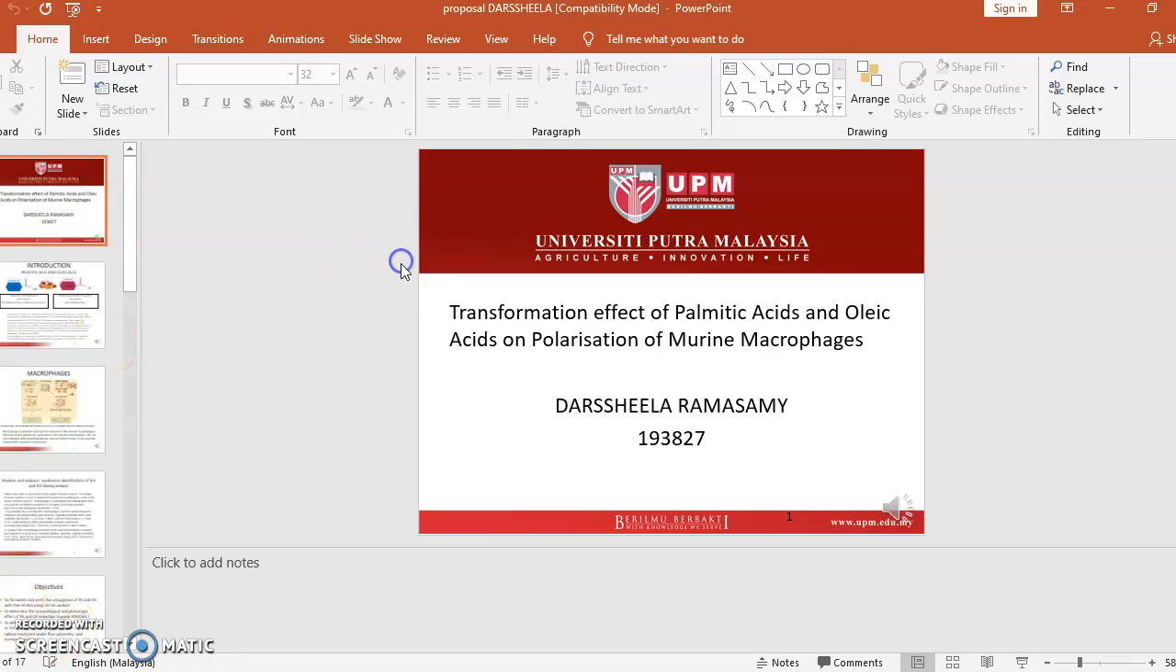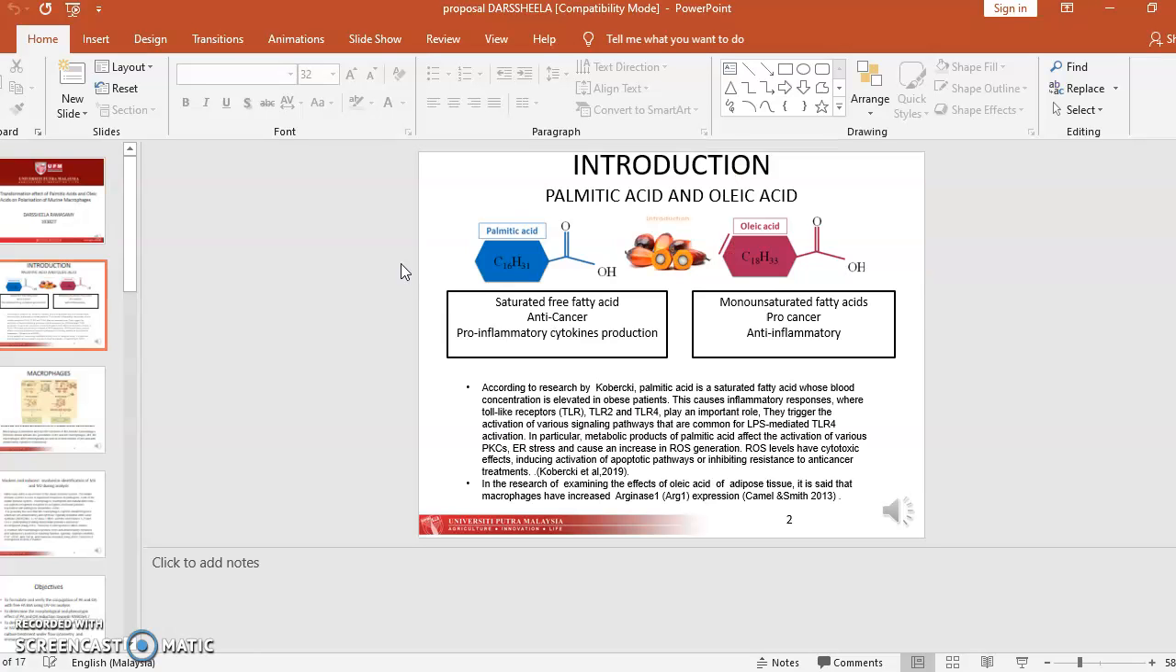I'm Darshla Ramasamy, matrix number 193827, and I would like to present my proposal on transformation effects of palmitic acid and oleic acid on polarization of murine macrophages. The main treatments used in my project are palmitic acid and oleic acid. Palmitic acid is a saturated free fatty acid which produces pro-inflammatory cytokines and also possesses anti-cancer properties. Meanwhile, oleic acid is a monounsaturated fatty acid which produces anti-inflammatory cytokines and also possesses cancer properties.